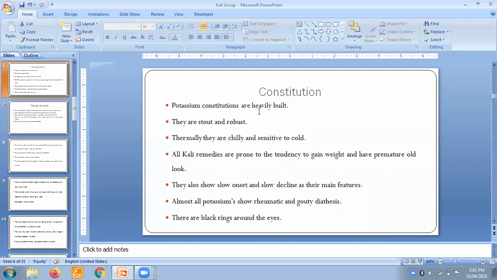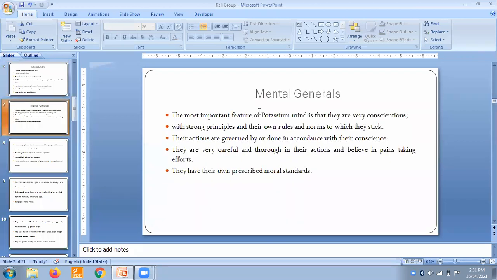Now we will move towards the mental symptoms. The most important feature of Kali carbonicum is that they are very conscientious. Now, what do we mean by conscientious? They are really very sincere in nature, and that continues for a long period of time.